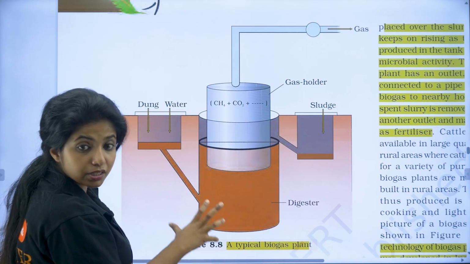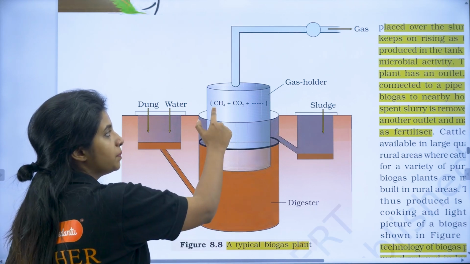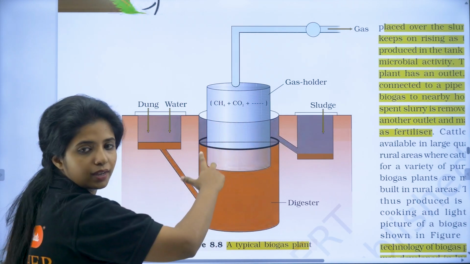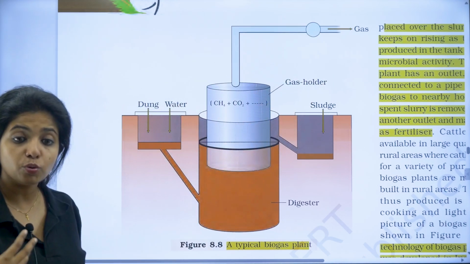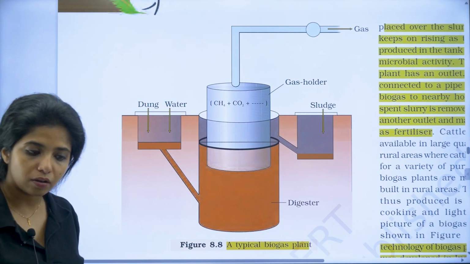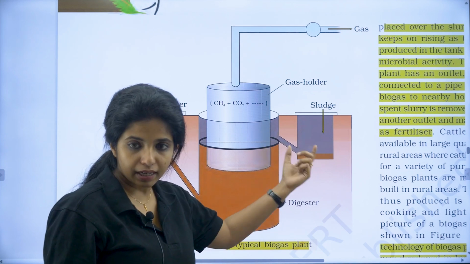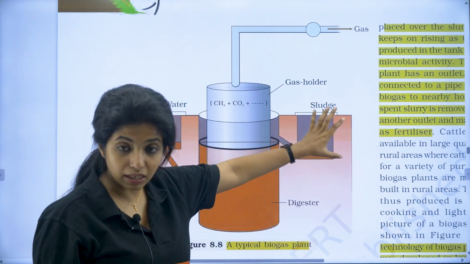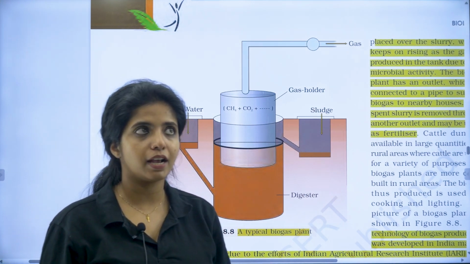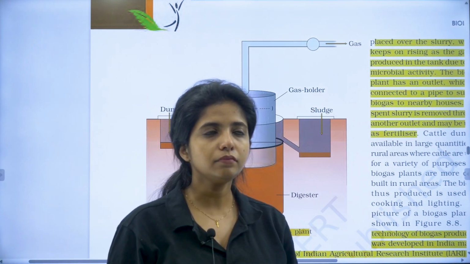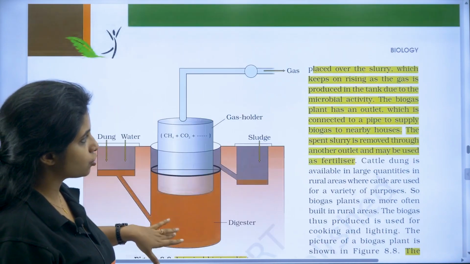This is anaerobic condition. There is less amount of oxygen in there, right? And now during this particular condition, it will be releasing methane, carbon dioxide and also H2. And as you can see, there is a pipeline over here, a gas pipeline. This will be giving biogas for the usage in the households and stuff like that, for production of electricity and things like that. And now whatever is left behind can be taken into a sludge, and this sludge, my dear children, can be used for production of fertilizers as well as manure and things like that. Biogas plant would be asked, so please make sure you know it.